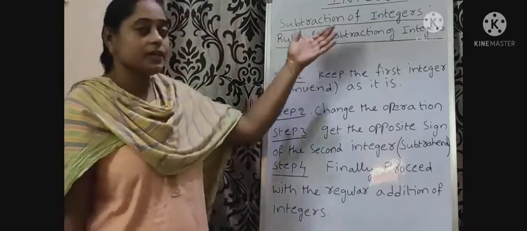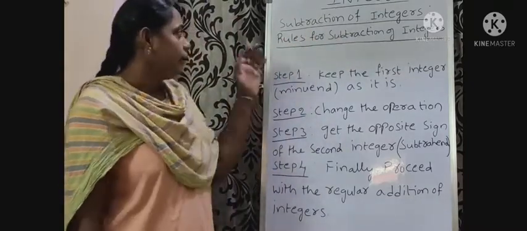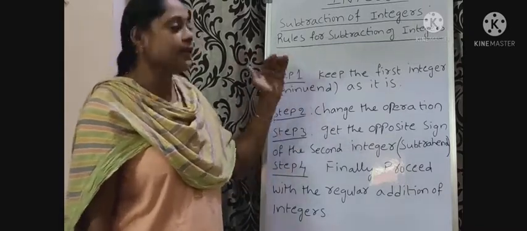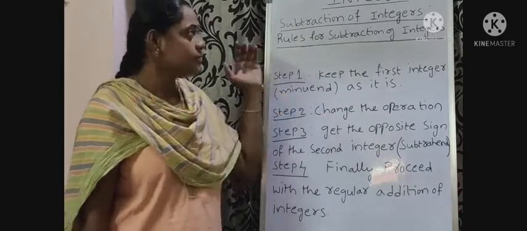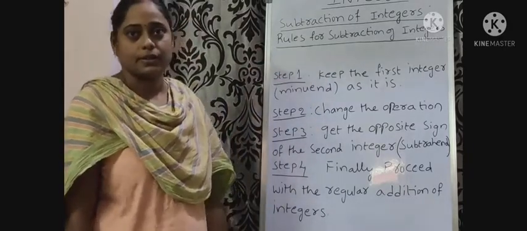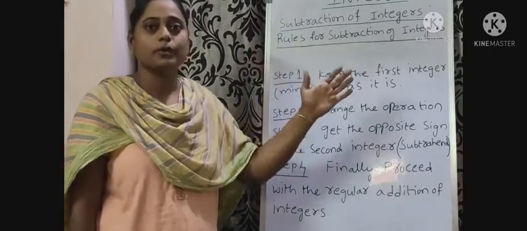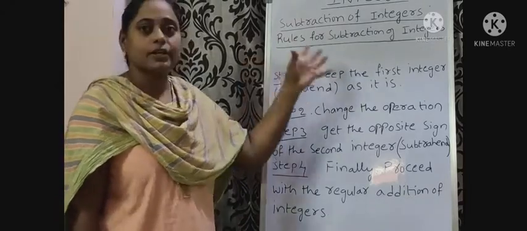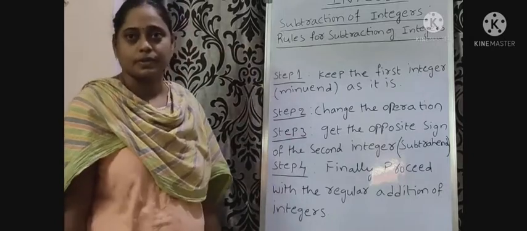Now, subtraction of integers. By applying the following rules, we can do subtraction easily. How can we subtract two integers? First, we have to convert the subtraction problem to an addition problem. During the conversion, we should follow these steps.